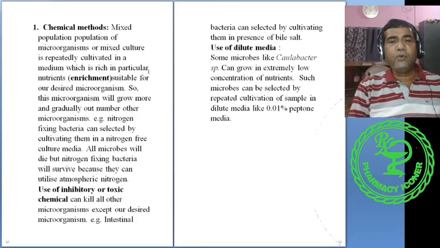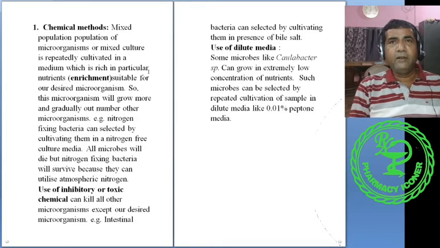Then use of toxic chemicals. Some microorganisms can survive toxic chemicals like bile, salt, antibiotic. Some microorganisms can survive, some cannot. So we incorporate a particular toxic substance here. Toxic means toxic to the microorganisms we do not want. So what will happen? Some microorganisms will die of chemical toxicity.